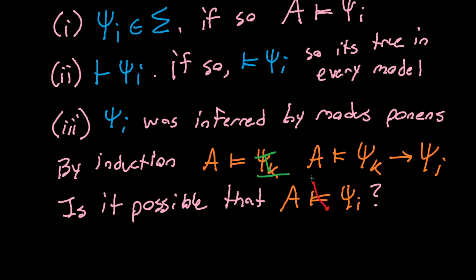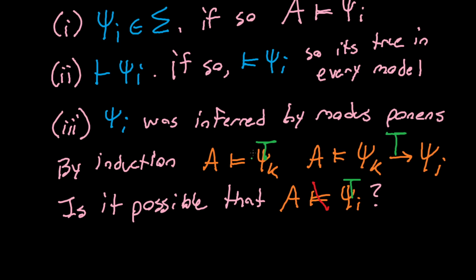Since we know A models psi k, the value of psi k in the assignment given by A is true. And we also know that the implication is true. So it's a very simple truth table calculation: if this is true and this is true, the value of this must be true as well, and as a result it must be true in A.